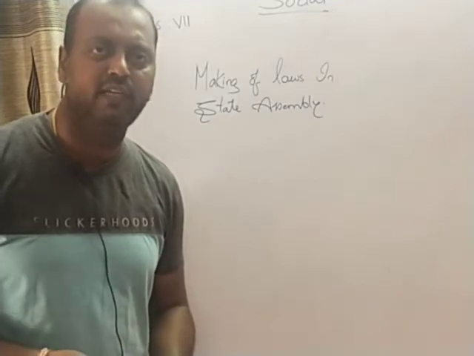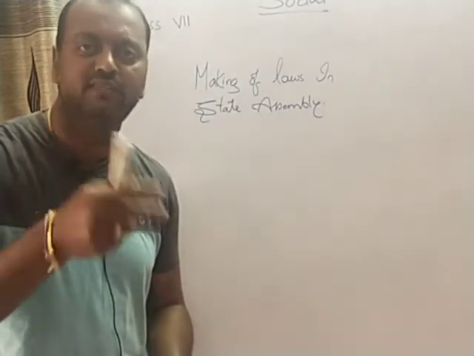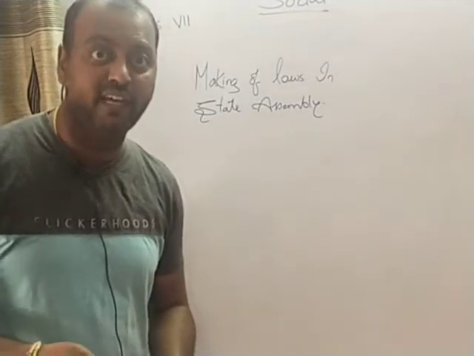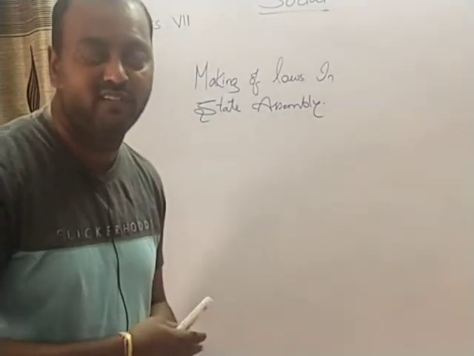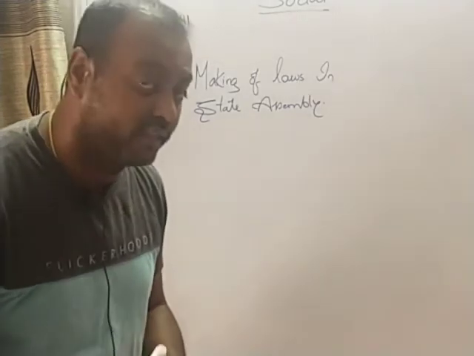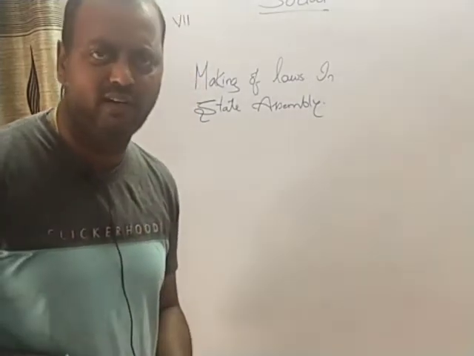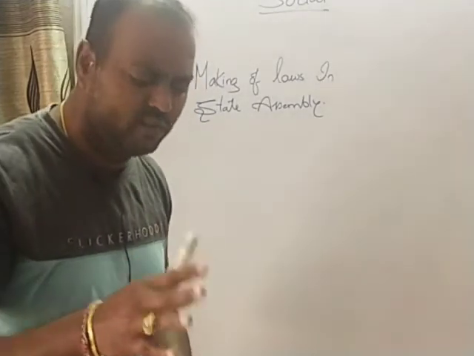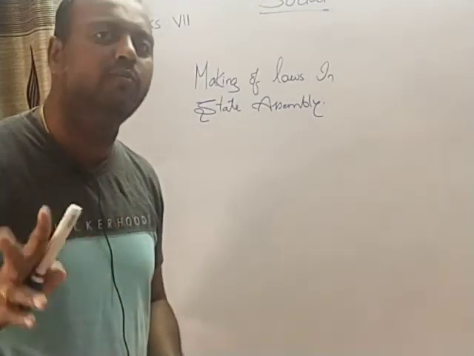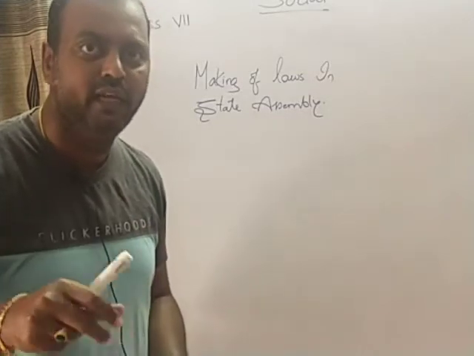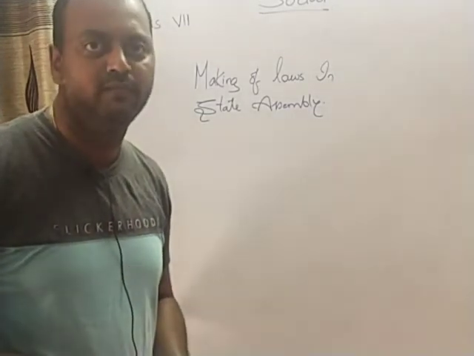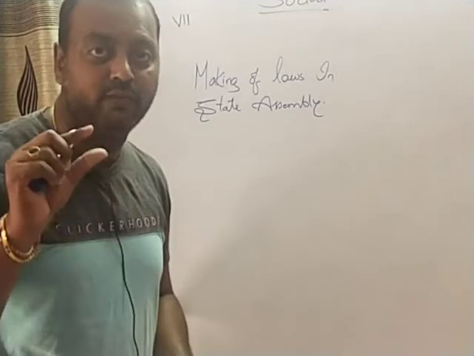The Telangana State Assembly consists of 119 members, and how the government gets elected we have seen already. Yesterday I gave you two examples. In the first example, 75 seats out of 119 will form the government easily. But in the second example, no single party has got the majority. That means nobody has got about 60 seats. So in that case, two or more parties will form an alliance, a group, and they will form the government. They will cross the magic figure 60 and form the government. That majority vote, that magic figure, we call it.